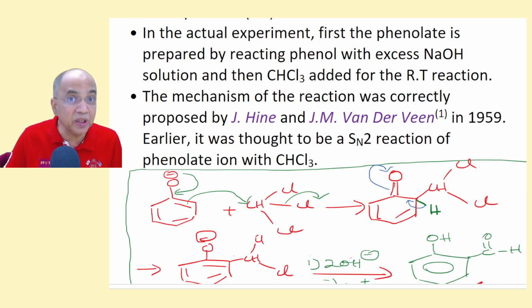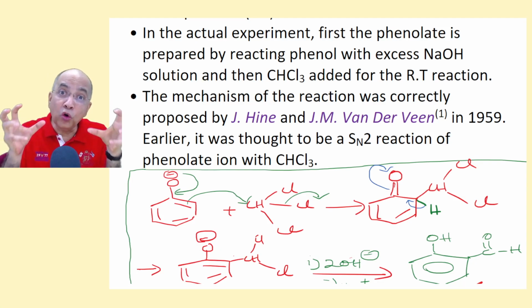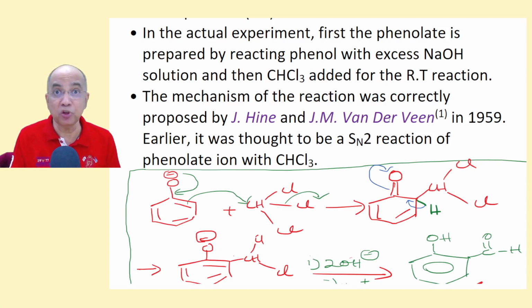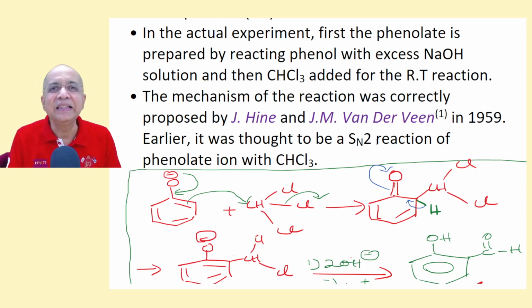The mechanism of the reaction was confirmed only in the 19th century, I'm sorry, 20th century. In 1959 it was confirmed by Hein and van der Veen. I have given all the references, and in the description box you will find the PDF file of the entire paper, which you can read.